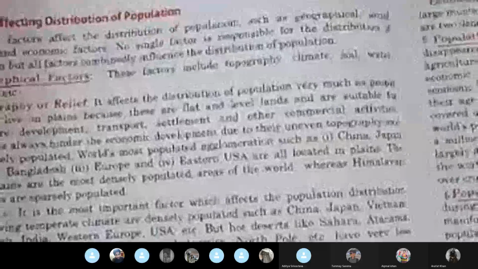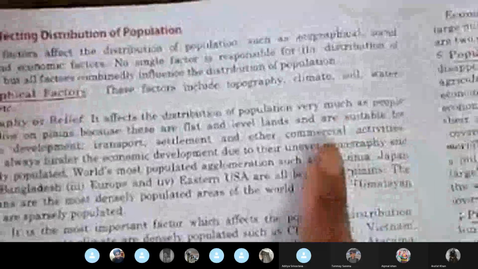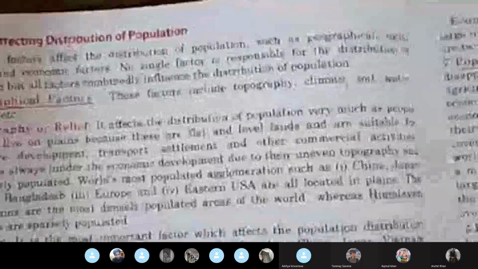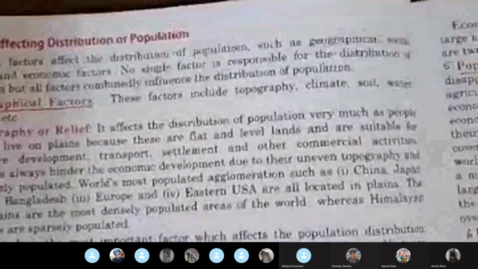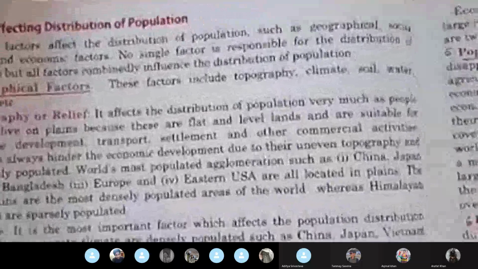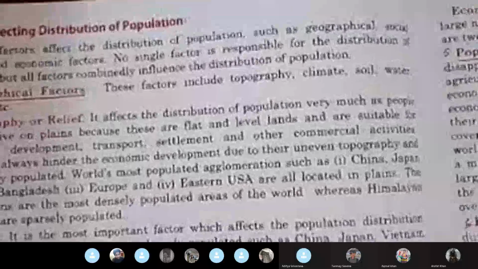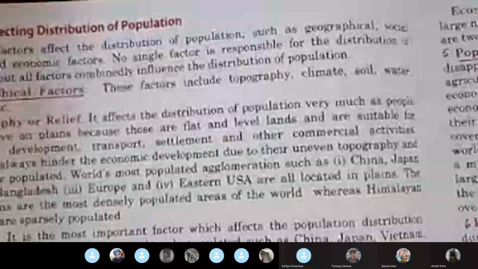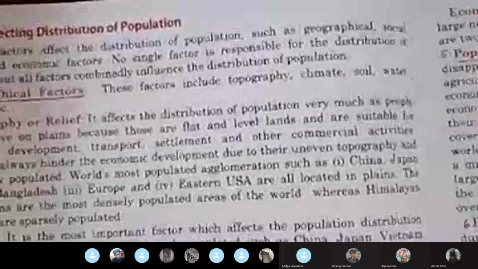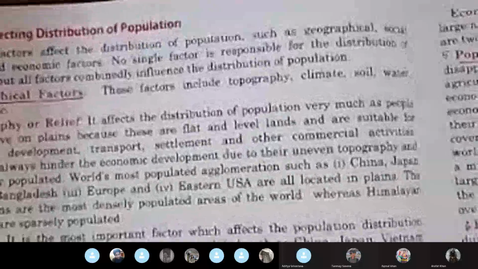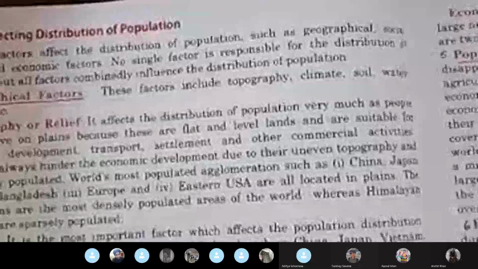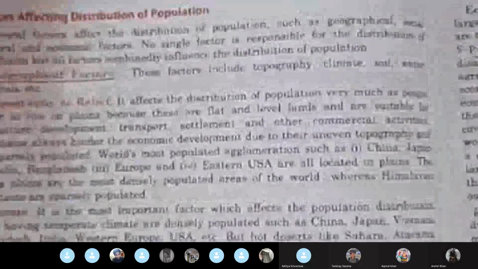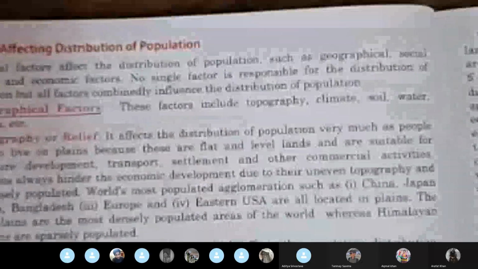So they have told you that people would love to settle in the plains and the flatlands, which are more fertile, preferred from the point of view of agriculture. Transport and settlement would be easy. Commercially, they would be more active. Economic development would be more. Then considering the fact that on mountains or in the desert, where the topography is very uneven and also the climate is hot, people would not prefer to live in such areas. Then they would prefer to live in plains.